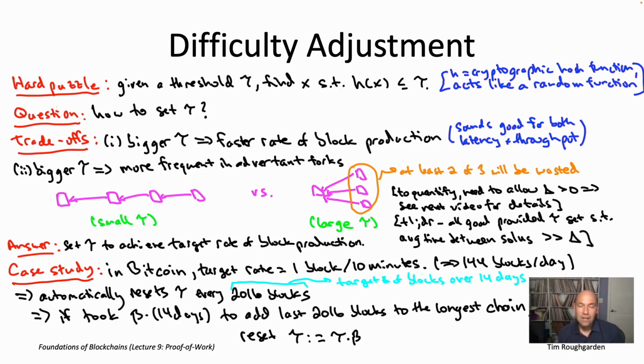Now, some of you, I'm sure, are wondering why on earth we can get away with assuming that the timestamps are accurate. So again, that would be a good comment. The Bitcoin protocol does have various rules that timestamps must obey that are meant to keep the timestamps at least roughly accurate, accurate, let's say, to within an hour or two. And that level of accuracy is sufficient, given that an epoch is typically two weeks long. Being off by an hour or two doesn't make a very big difference as far as this difficulty adjustment algorithm.